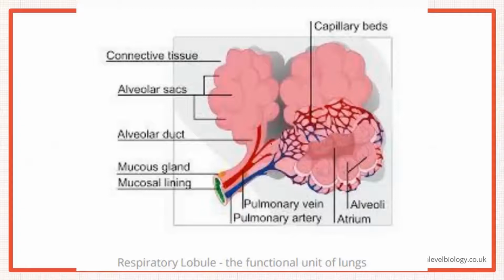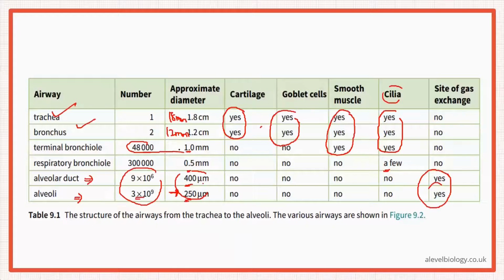So this is the alveolus. And then here you can see this is the alveolar duct. And then this alveolar duct divides into these. You have these alveoli. Okay, so these are the sites for gas exchange. Both of these, alveolar duct, okay, as well as these alveolar sacs. Okay, so make sure you have a close look at this table from your book.